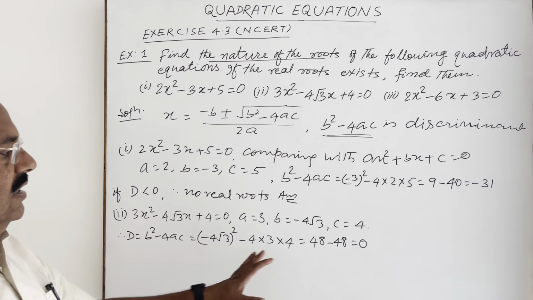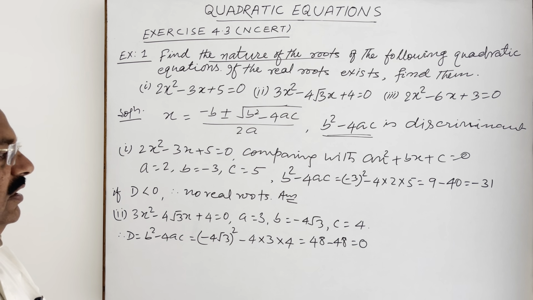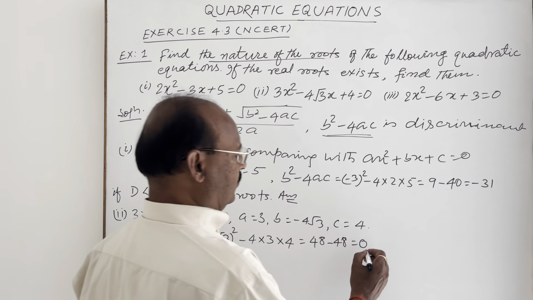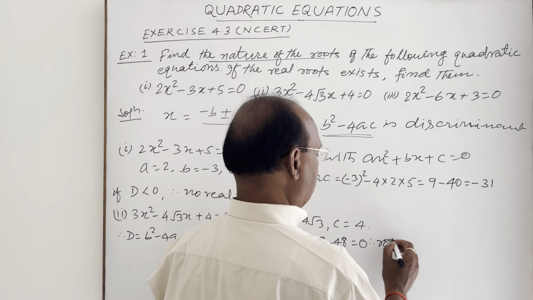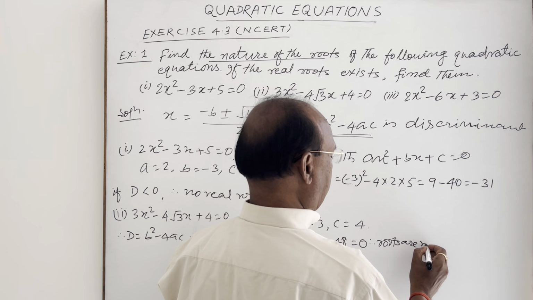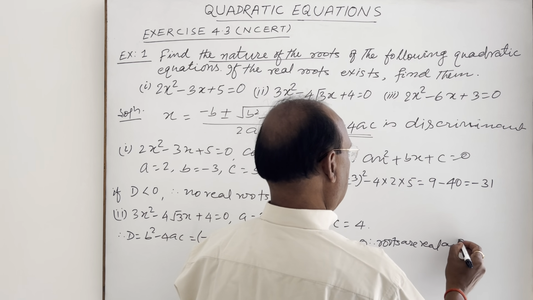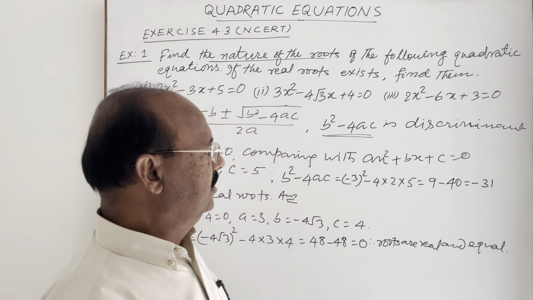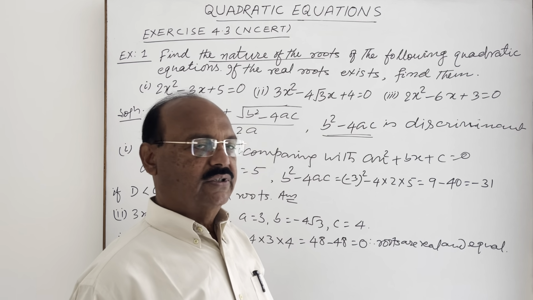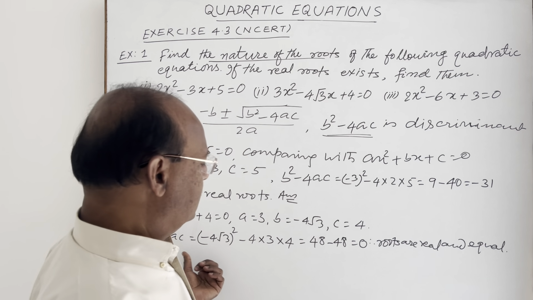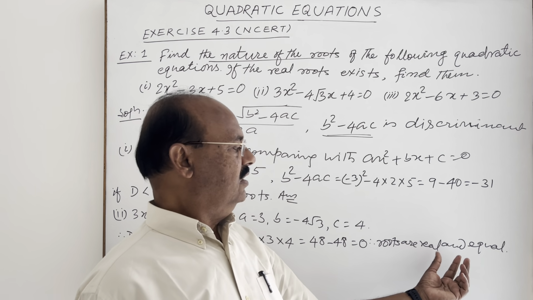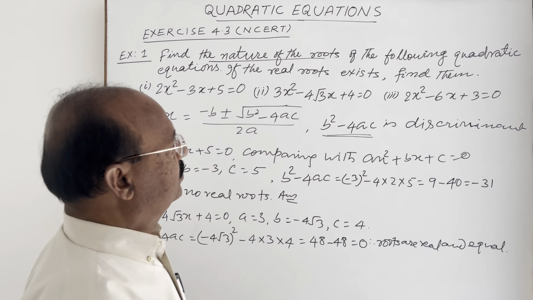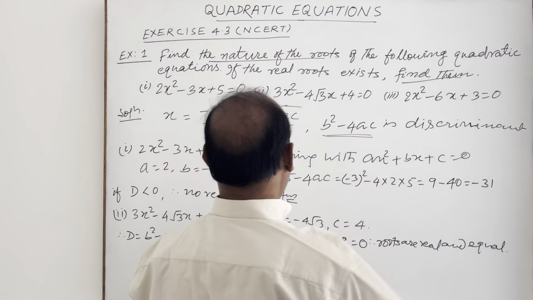So if d is equal to 0, then roots are real and equal. So here value of d is 0, therefore roots are real and equal. As we know, quadratic equation is having two roots. So in this case, when d is equal to 0, both the roots are real and equal. So we have to find them. So how to get it?